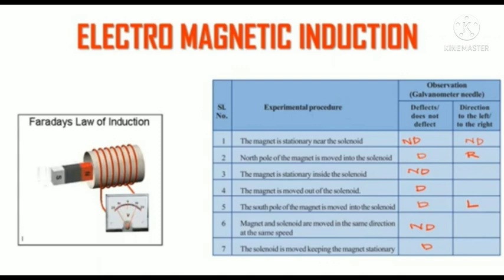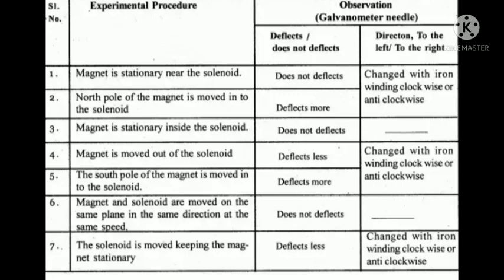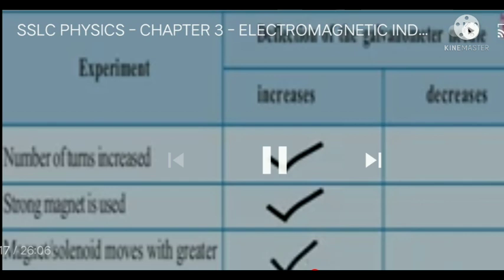In this we can identify that when there is a movement in the magnet or solenoid, there is a deflection. But when there is movement in both magnet and solenoid, there is no deflection. Also, when the magnet or the solenoid, anything is stationary, there is no deflection. Okay? Repeat the experiment using magnets of greater strength and increasing the number of turns in the solenoid.